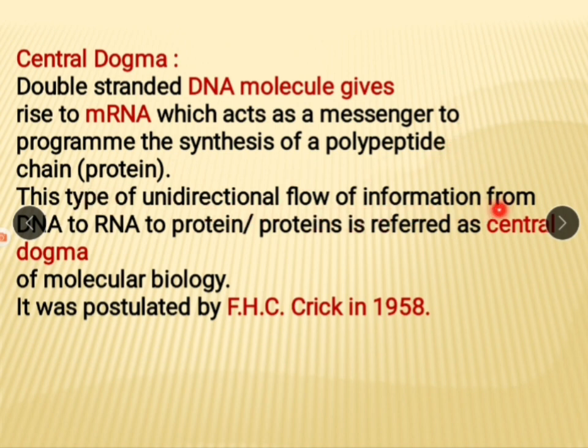This type of unidirectional flow of information from DNA to RNA to protein is referred to as the central dogma of molecular biology. Means the main molecule is DNA, which carries information. It gives that information to RNA, and according to that information, proteins are produced in the cell. The central dogma was proposed by scientist F.H.C. Crick in 1958.